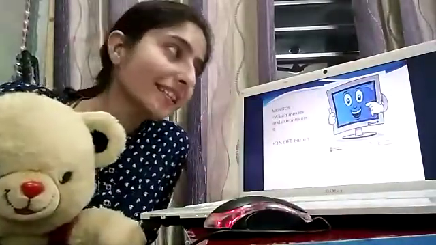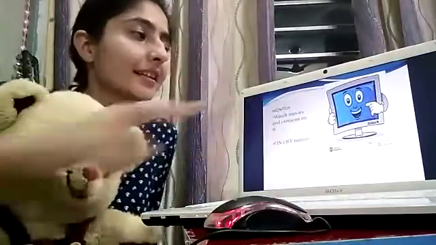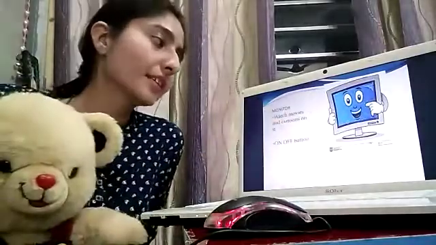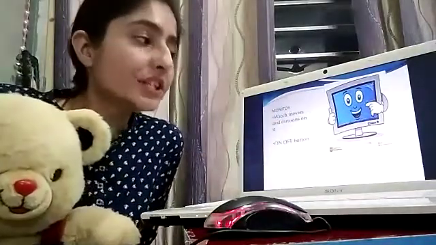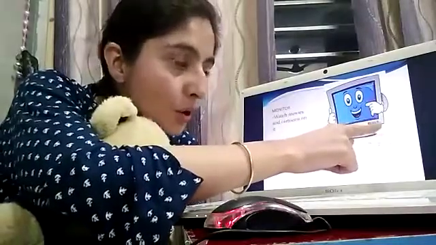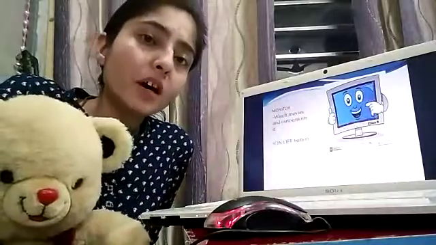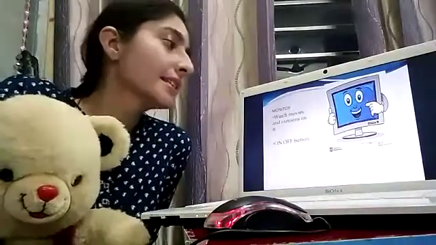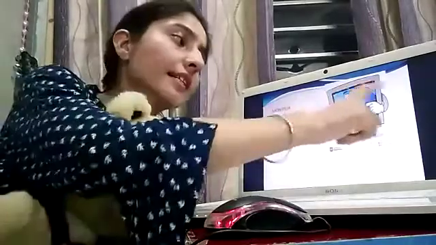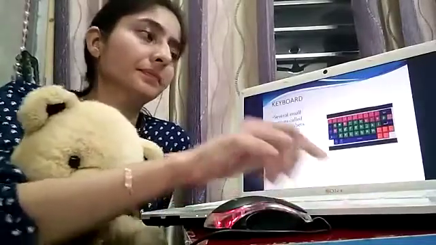What is this? Tell me. This is monitor. Monitor has an on off button here. And we use monitor for watching movies, cartoons. It displays information on screen. This is a monitor.